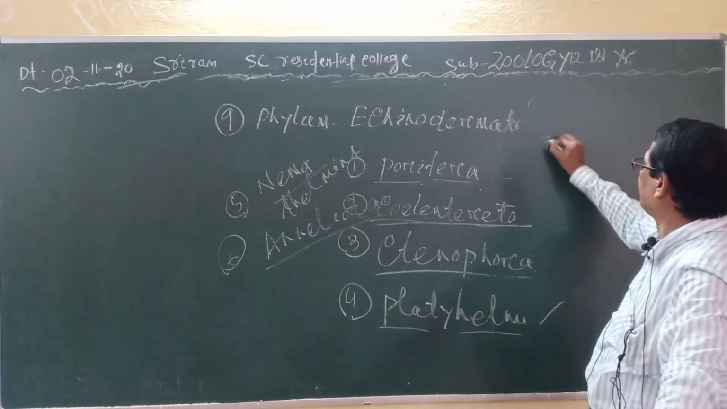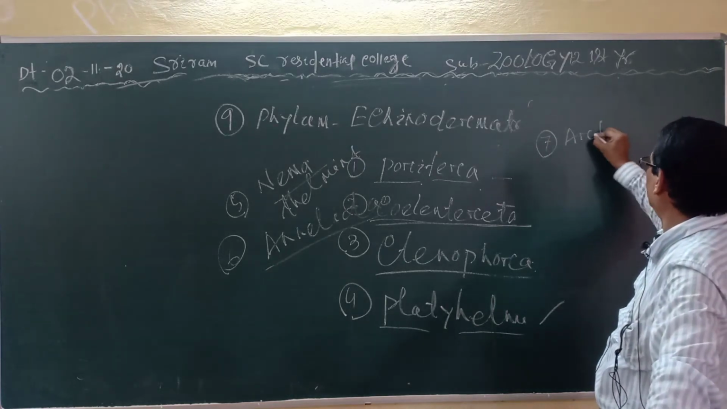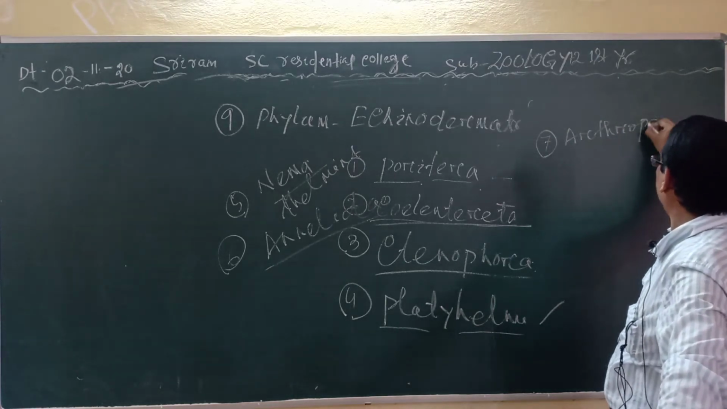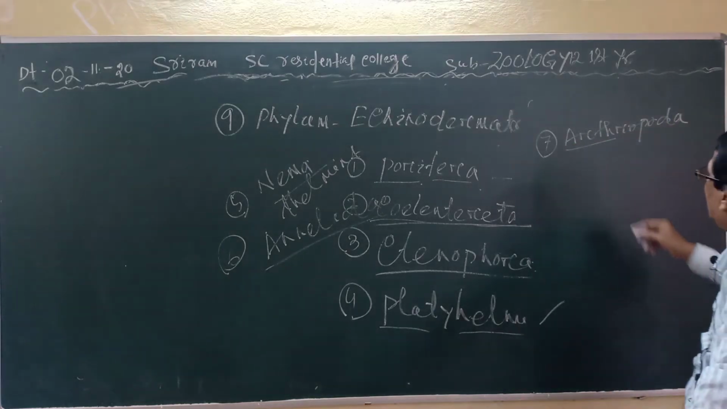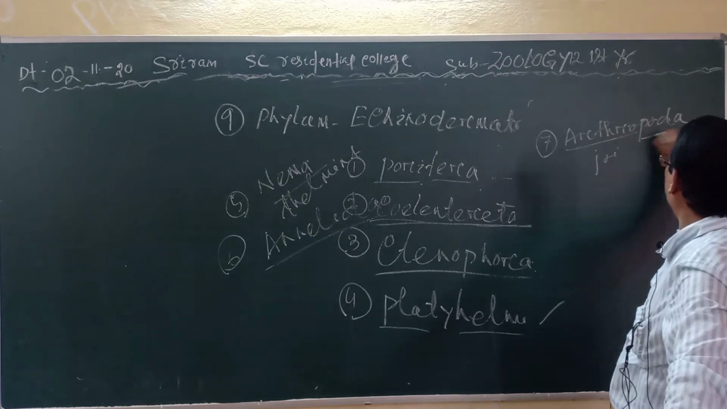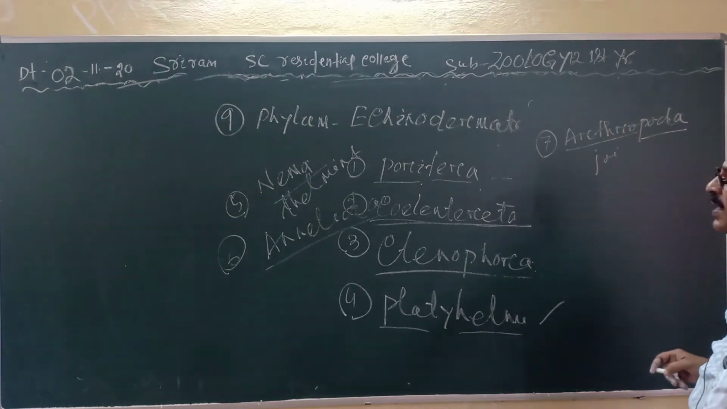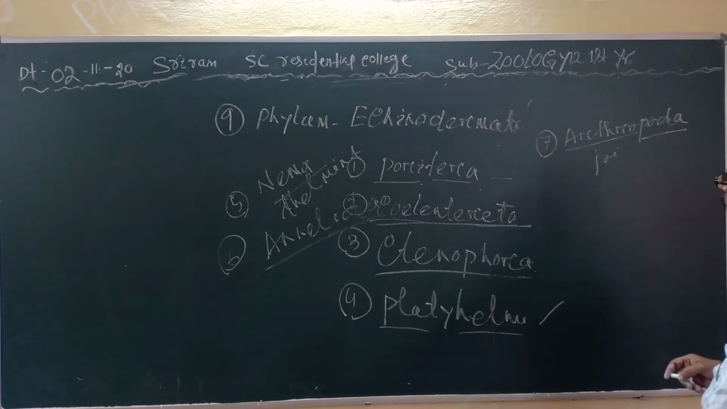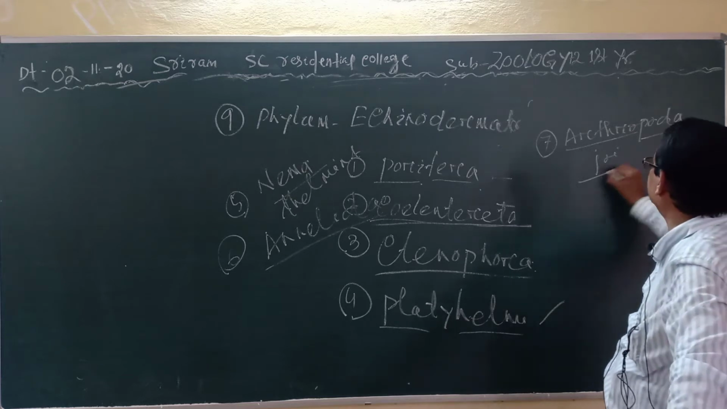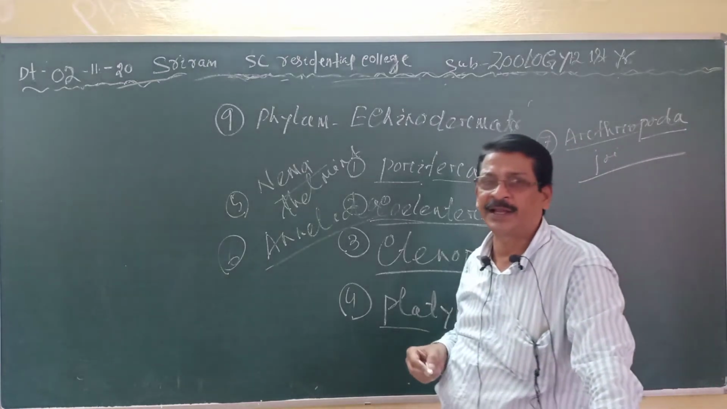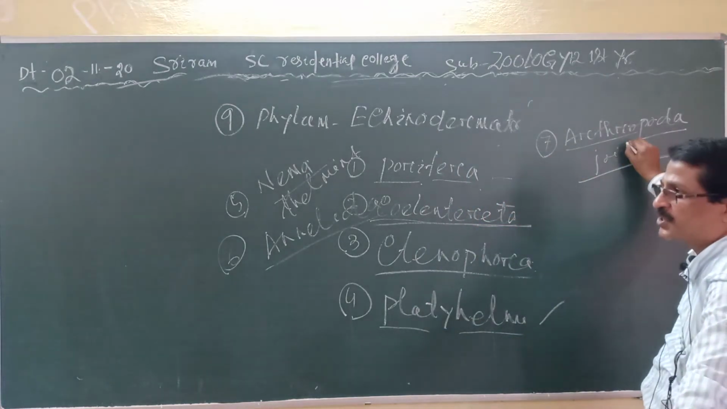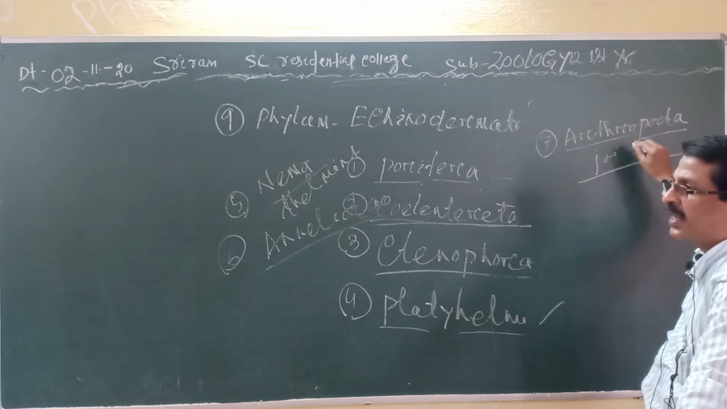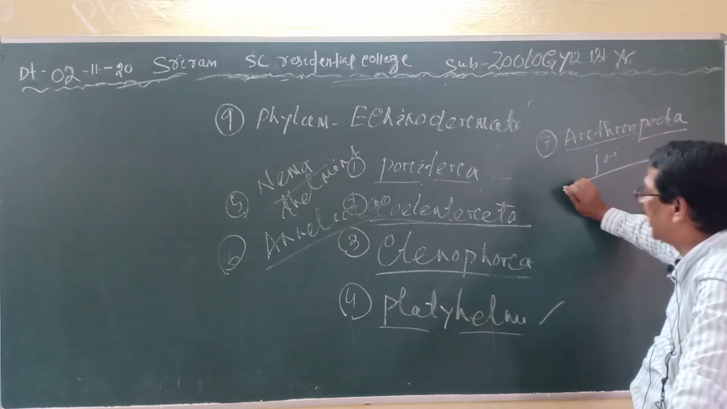Then number 7, you come to the Arthropoda. I have told you it has been derived from two Greek words, arthros means jointed and podos means foot. That is, the animal must possess jointed legs on their lateral side. This is the largest group of the animal kingdom, and all the insects, your fly, mosquito, cockroach, crab, prawn, all are present in this group.